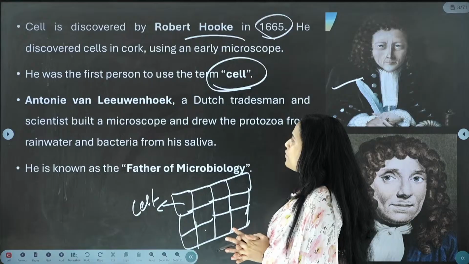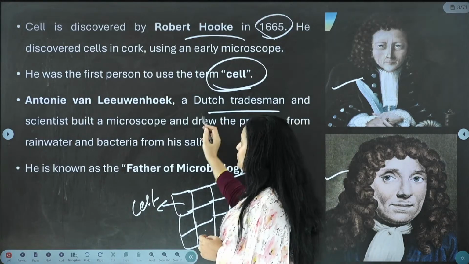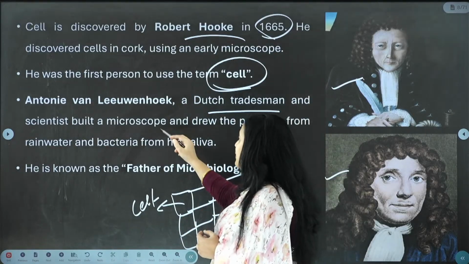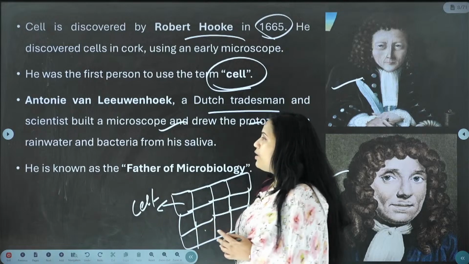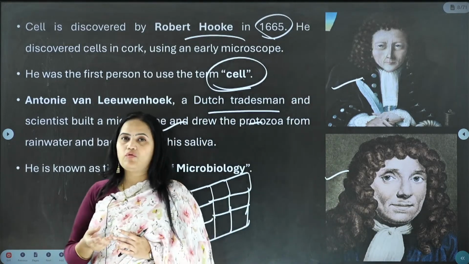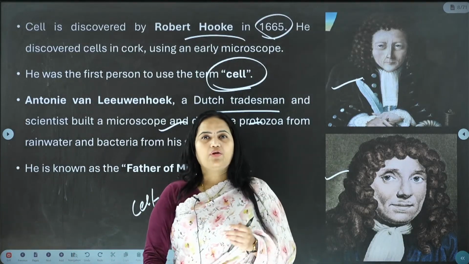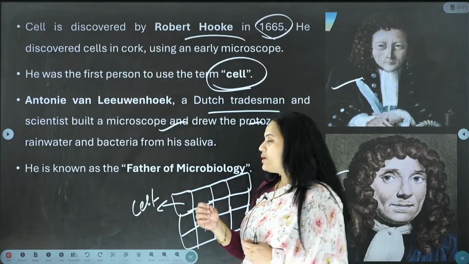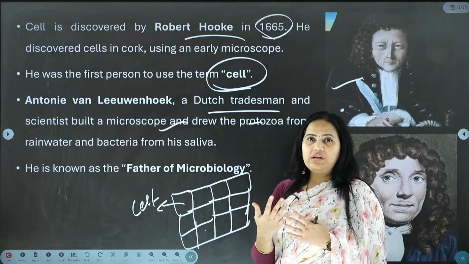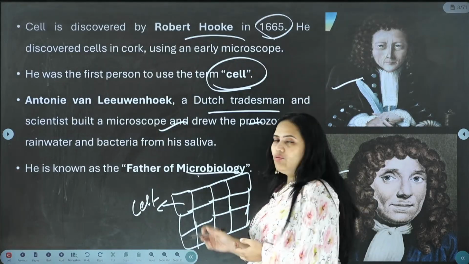And next we see Antony von Leeuwenhoek. He is a Dutch tradesman, and he is a scientist also. He built a microscope and drew the protozoa from the rainwater. Not only from the rainwater, he also observed saliva underneath the microscope. After observing that, he found certain things which are present. Because of so much research that he has done, he is rightly called the father of microbiology.